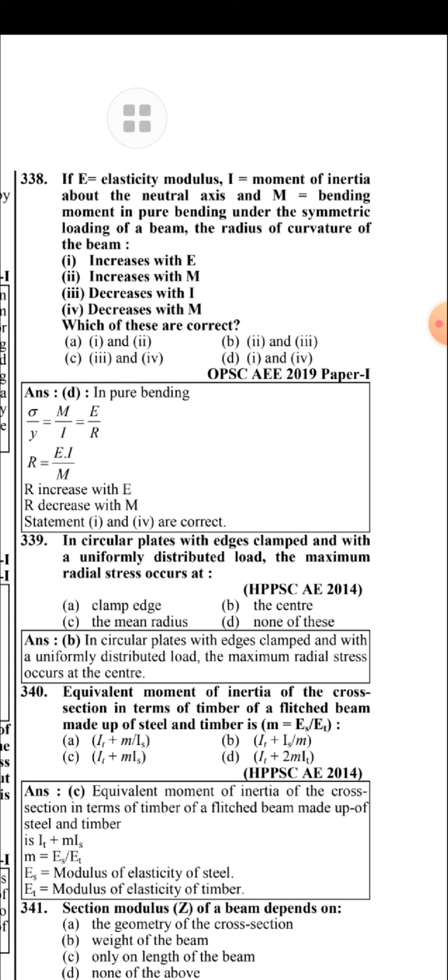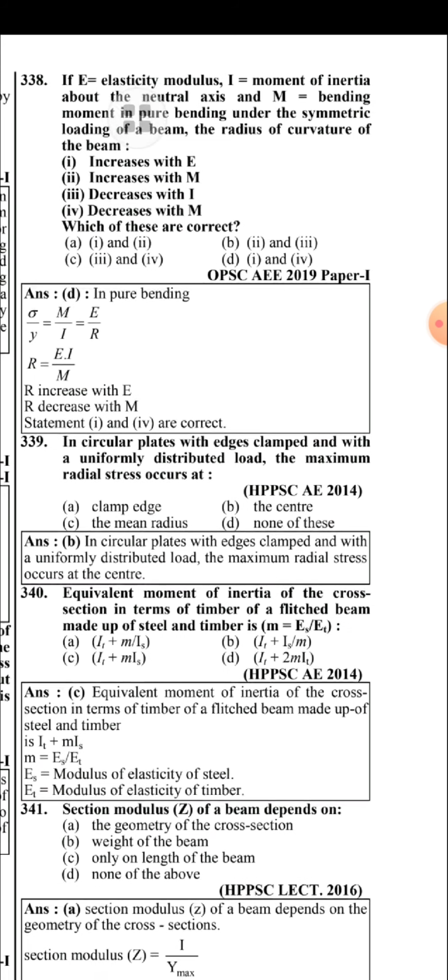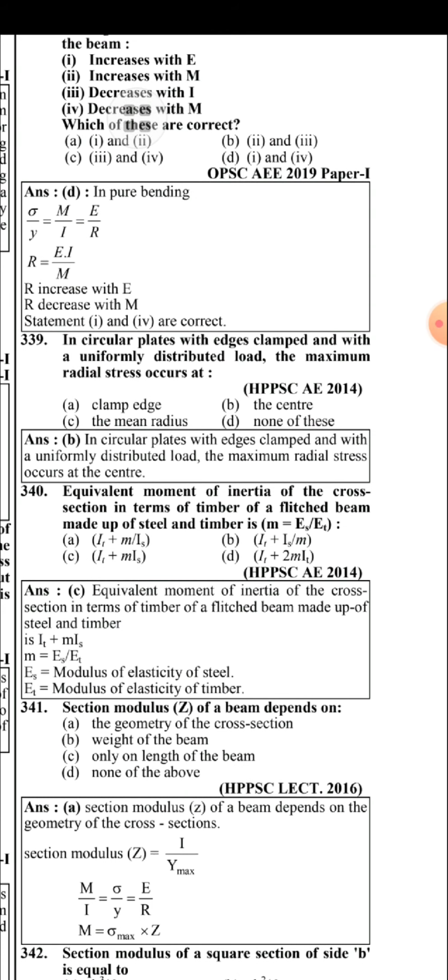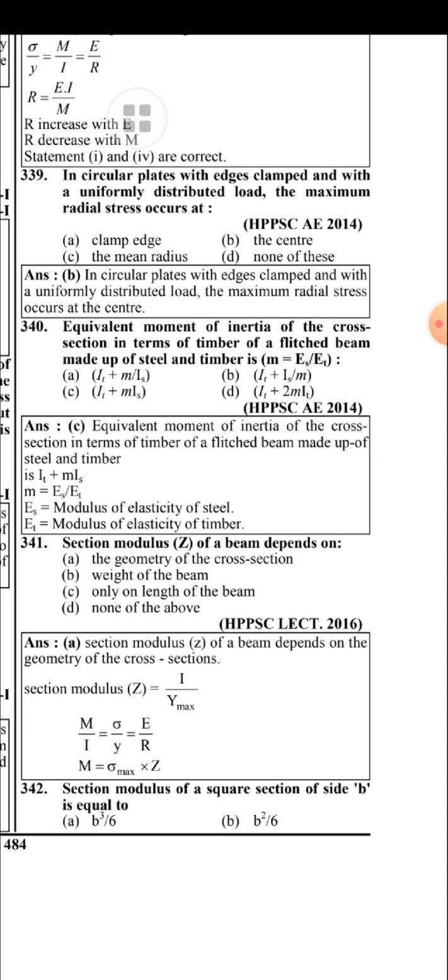Section modulus of a beam depends on the geometry of the cross section. Section modulus is Z is equal to I by y max. M by I is equal to sigma by y is equal to E by R. M is equal to sigma max into Z, or Z is equal to I by y.